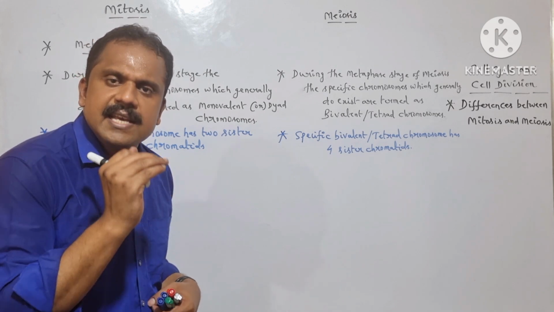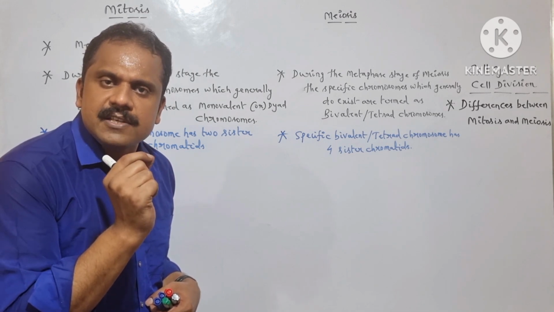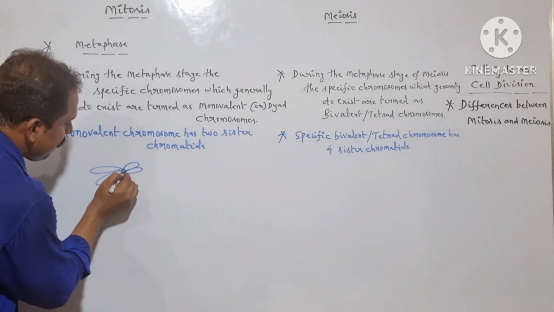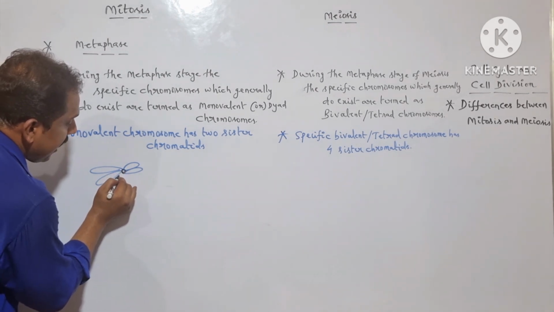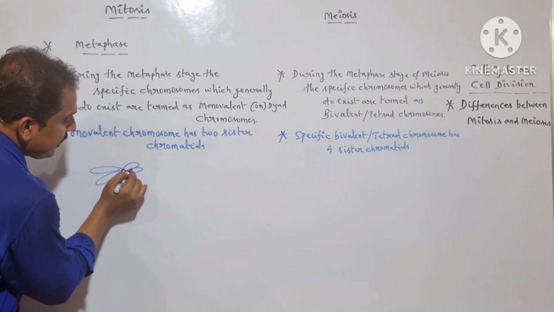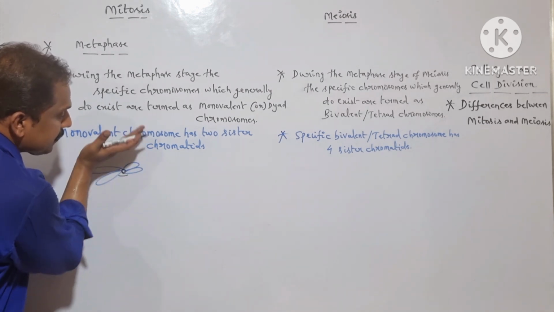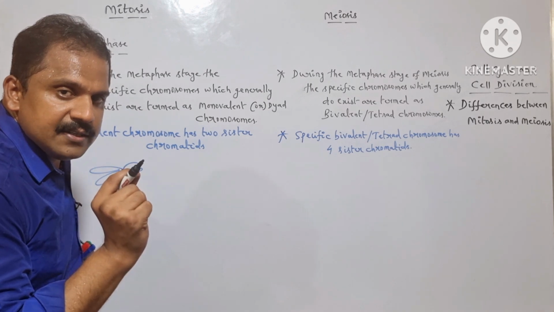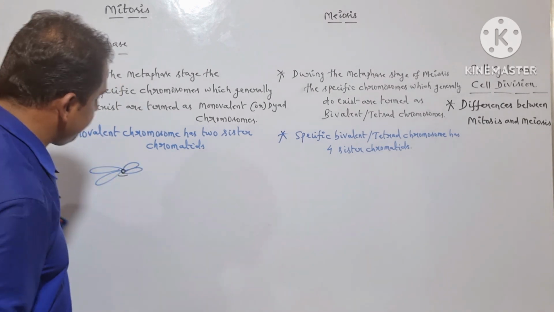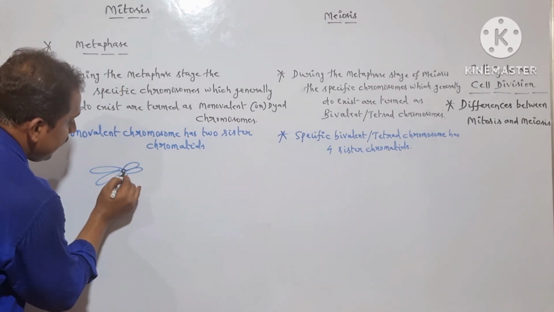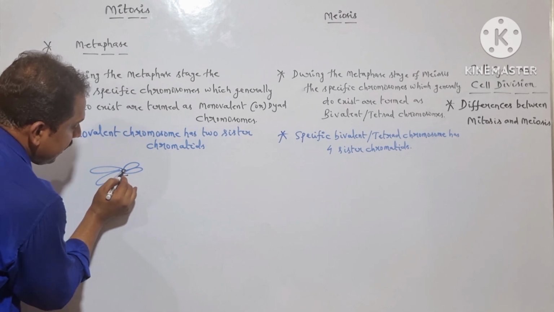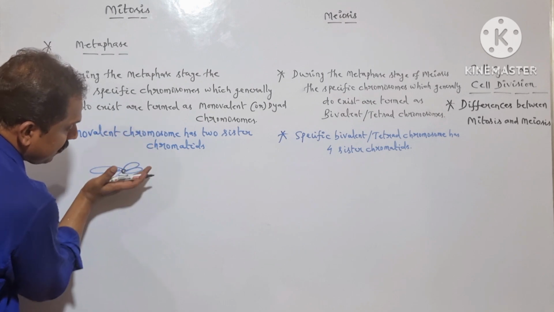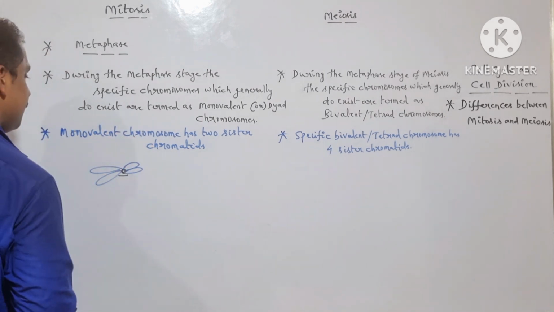So here, in case of the equatorial region or the metaphase plate, in general, the specific centromere remains above the equatorial region, but whereas the sister chromatids, in general, they are exposed towards the spindle poles. Is it clear? So let me write it here.